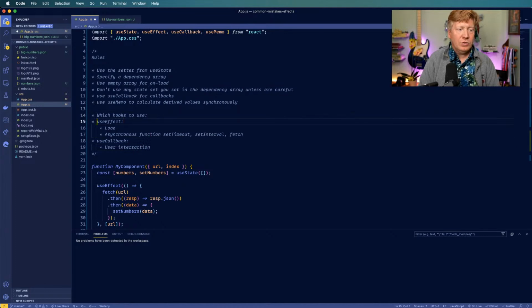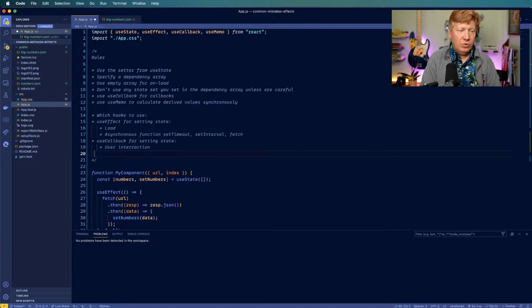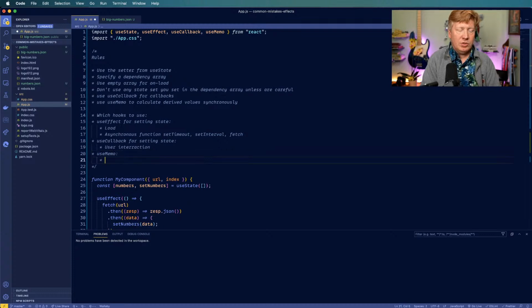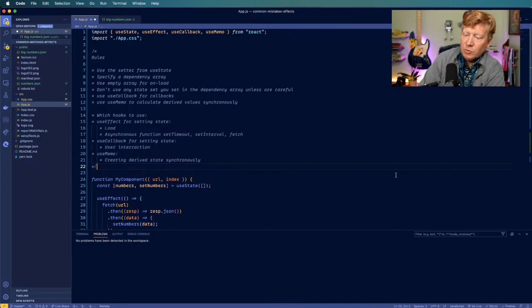And useEffect for setting state. And useCallback for setting state. And then useMemo is just for creating derived state synchronously. So if you're like, hey, which one should I use for what? Hopefully this will let you know. That's a nice little cheat sheet there for when to use each one of these.